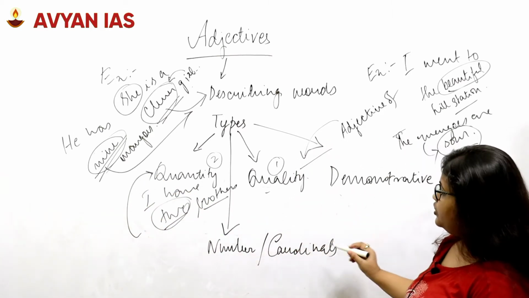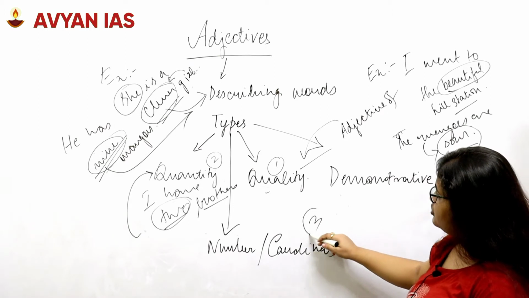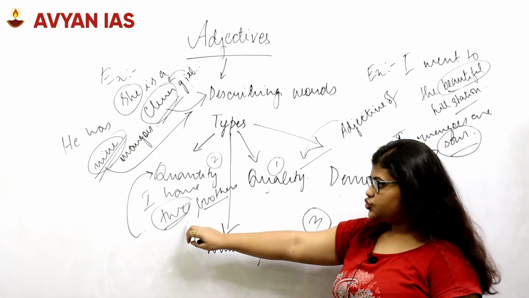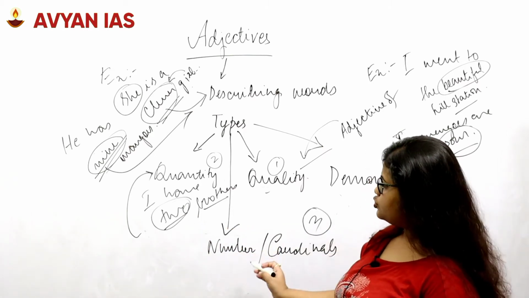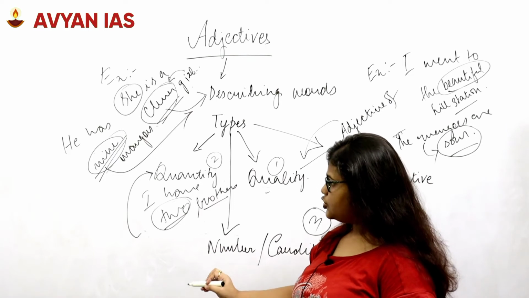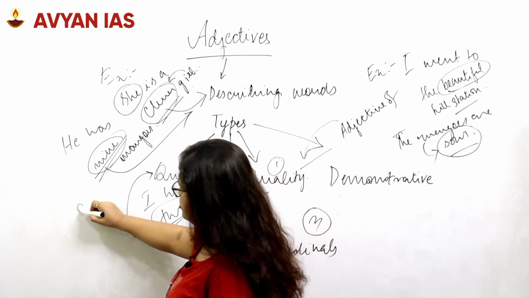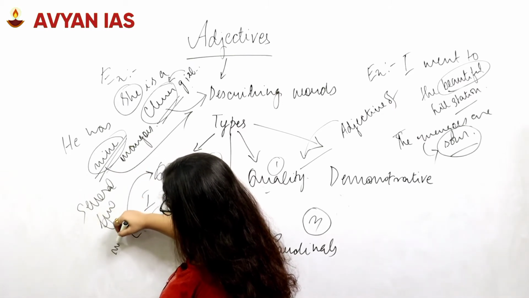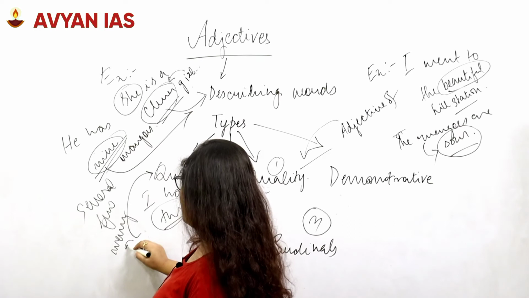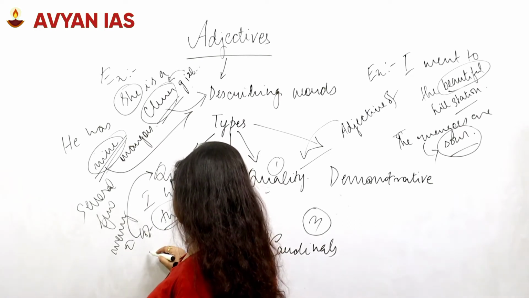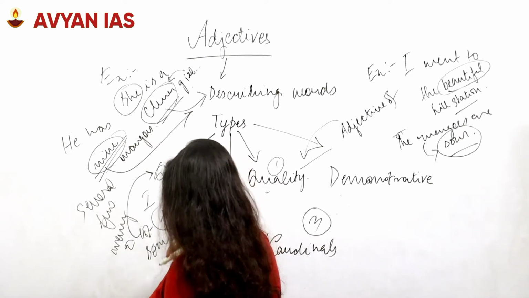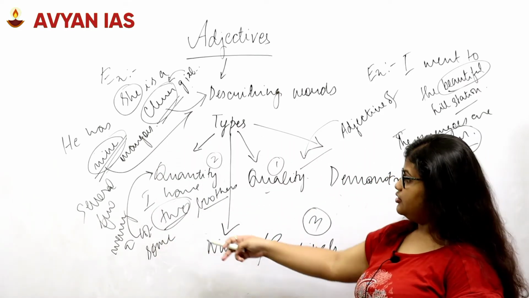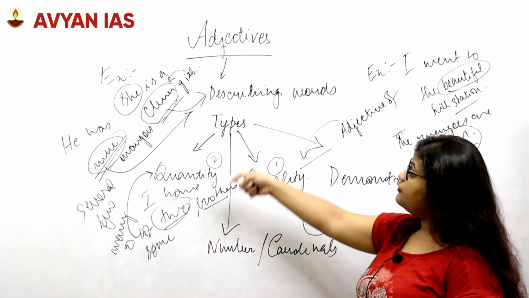Quantity could also refer to 2, 3, any of this sort, or it could also talk about several, few, many, a lot, some. Anything that talks about the quantity is identified as an adjective of quantity.